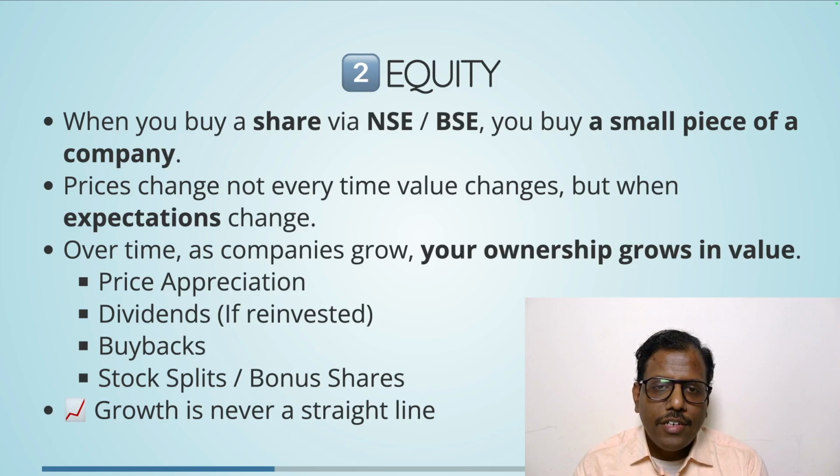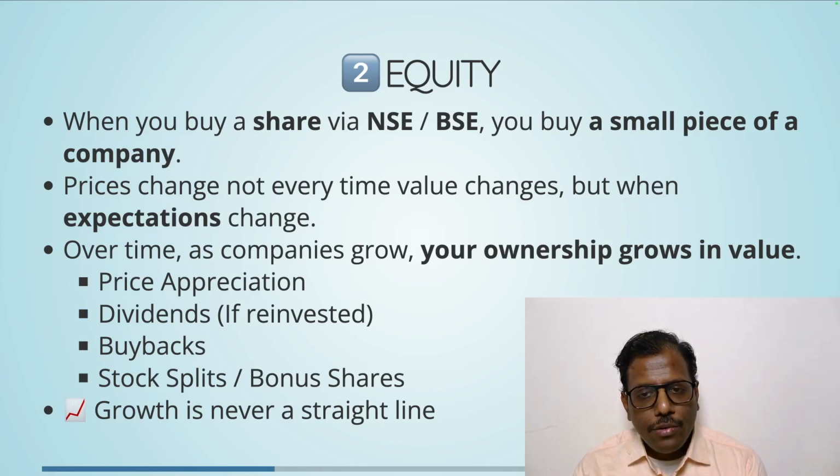And how does the share price of a particular stock move up and down? The value doesn't change instantaneously as we see in the tickers, right? The expectations change between the people who are buying and selling the stocks. Some people expect that things will go up for the company. Some people expect that things will go down and they want to exit the company. Someone will say, okay, this is a nice opportunity to get into that company, and so on, right?